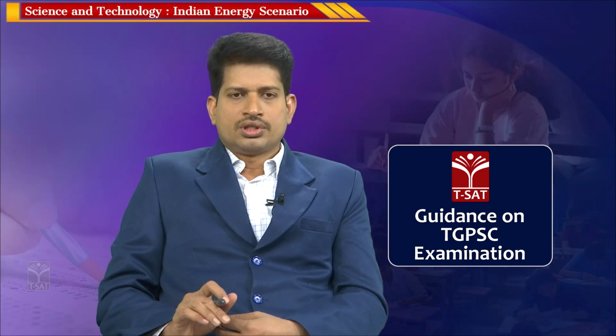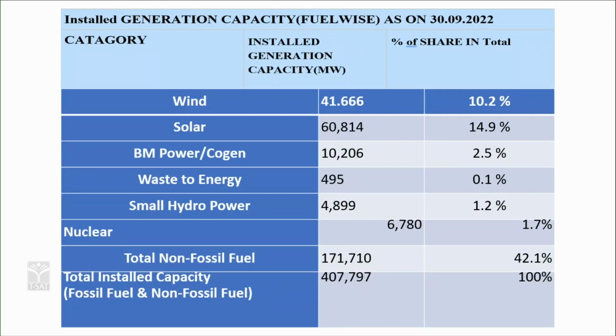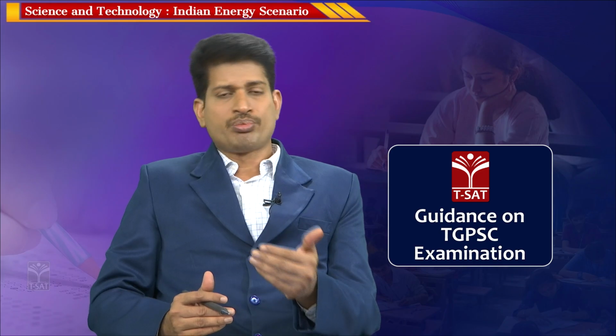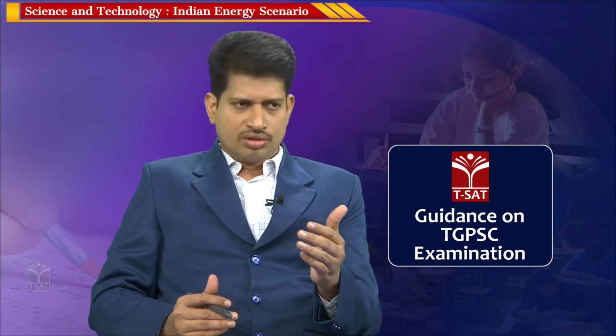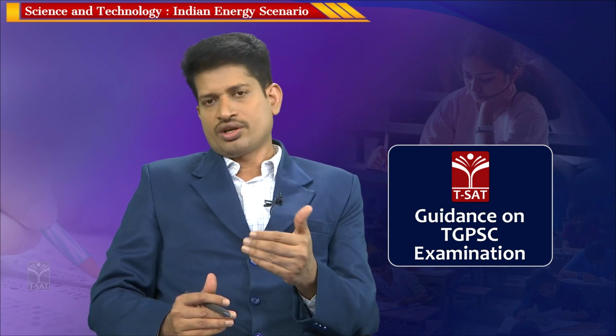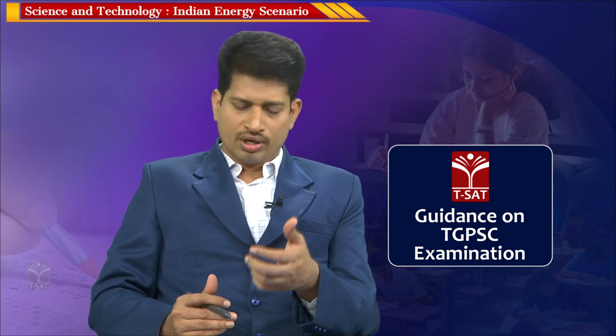So, installed generation capacity: the category, the generation capacity in megawatts and the percentage. This data is very important when you are explaining the scenario, the percentage variation. You must be able to compare the changes happening over 3-4 years, whether we are moving positively or negatively.